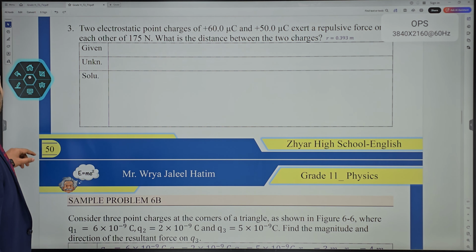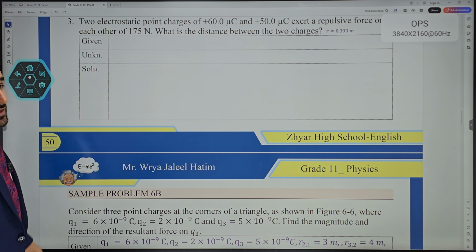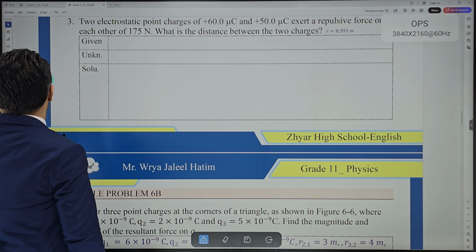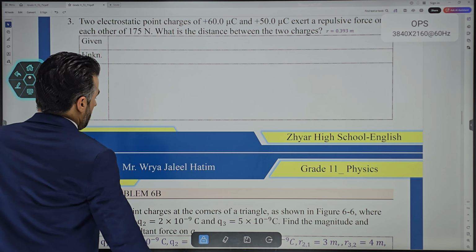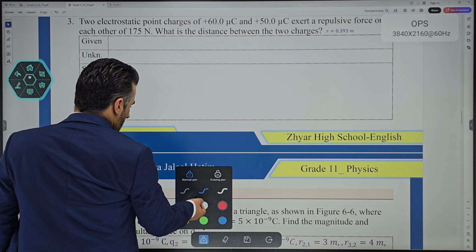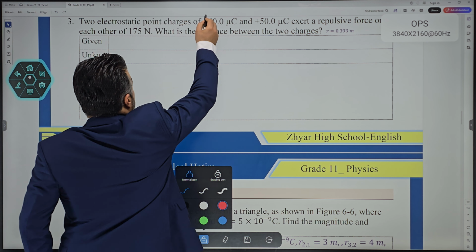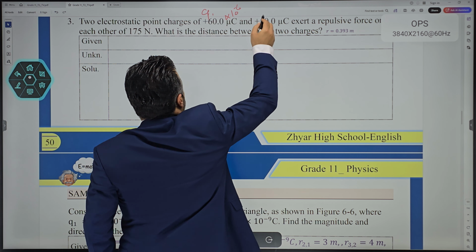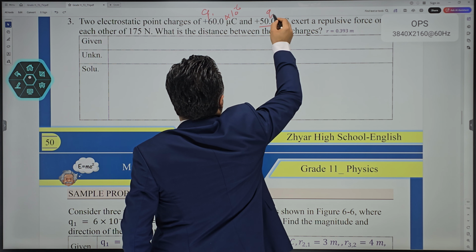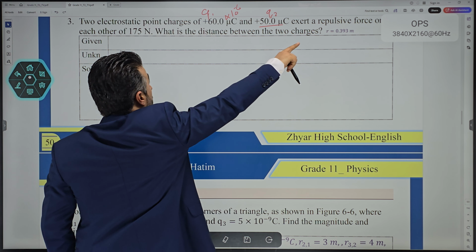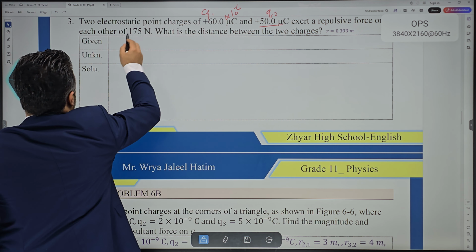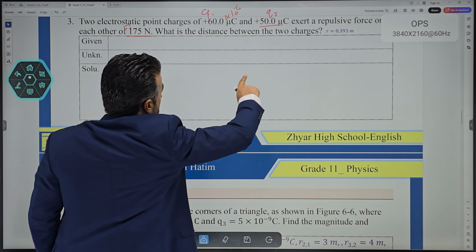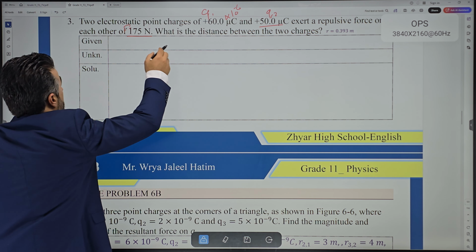This question is a good question because it is asking for the distance here. Two electrostatic point charges. So we have 2 point charges. One of them, you can call this one Q1, it is 60 micro, micro negative 6, you could write it down. The second one, it is 50, that is Q2. They exert a repulsive force on each other. The force that is given here is 175 Newton. What is the distance between the two charges?